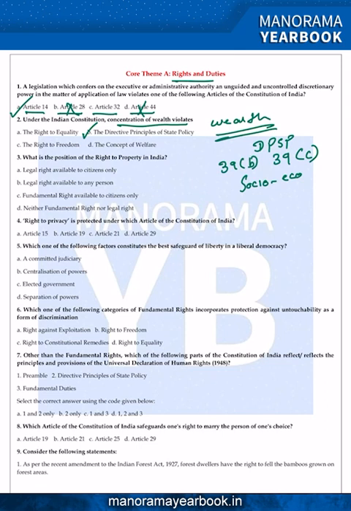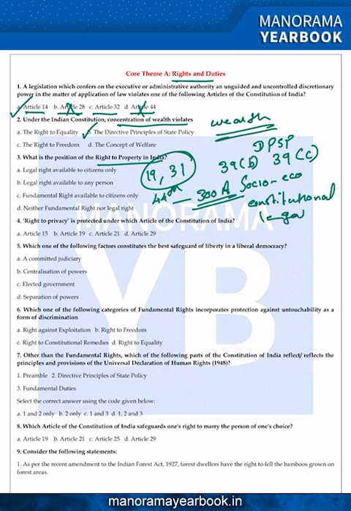Now question number 3, right to property. I already explained to you that in the original Constitution it was our fundamental right under Article 19 and 31 of the Indian Constitution. But because of the 44th Constitution Amendment, it was omitted and moved to Article 300A. And I already told you it is a constitutional right, a legal right, and a human right also. This was a judgment given by the Supreme Court of India.